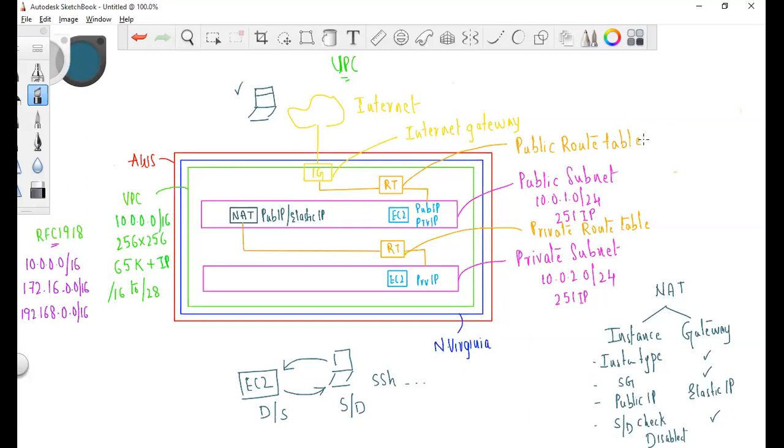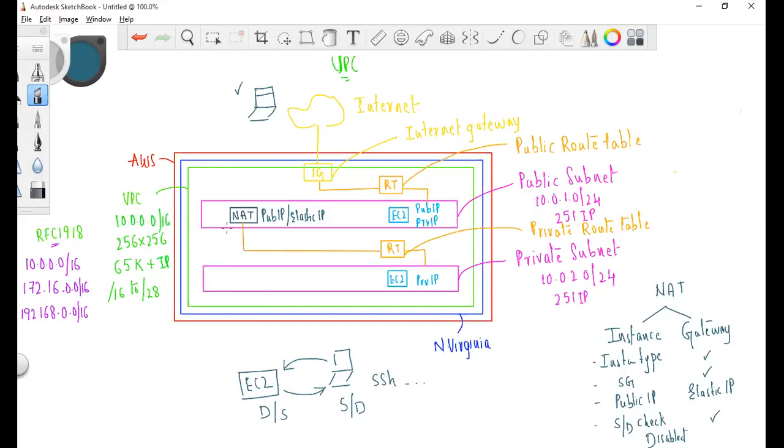Now, what we have done in AWS, in a region, we created a VPC. That means a VPC is region specific. We cannot create a VPC in 2 regions at a time. This VPC will be in that particular region only. After the creation of the VPC, we have created it with a CIDR, which follows some standards from RFC 1918, and we can use any one of those IP addresses. And we have seen how many IP addresses we can have for a VPC. A VPC CIDR can be from /16 to /28.